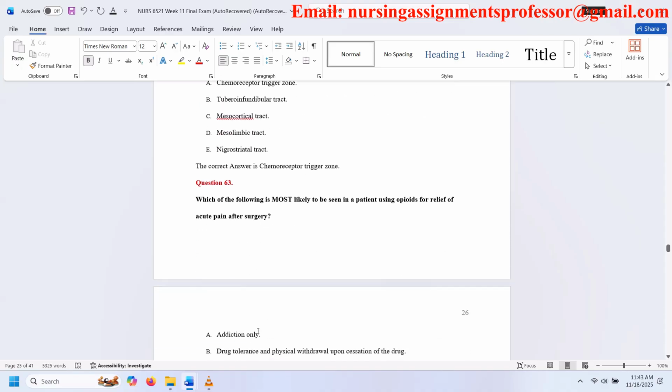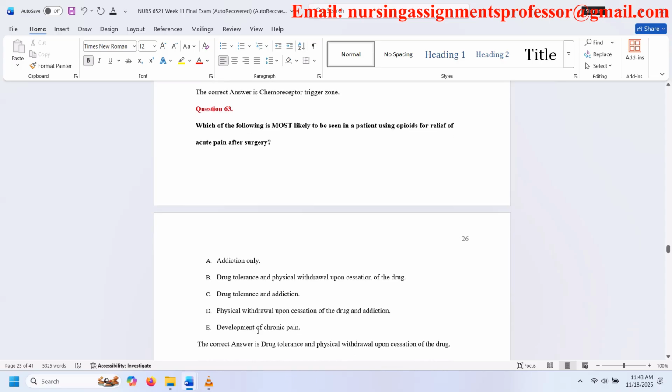Question 63. Which of the following is most likely to be seen in a patient using opioids for relief of acute pain after surgery? A. Addiction only. B. Drug tolerance and physical withdrawal upon cessation of the drug. C. Drug tolerance and addiction. D. Physical withdrawal upon cessation of the drug and addiction. E. Development of chronic pain. The correct answer is drug tolerance and physical withdrawal upon cessation of the drug.